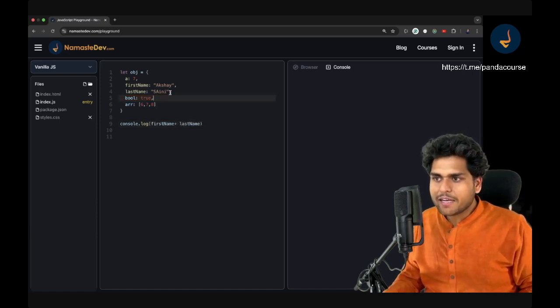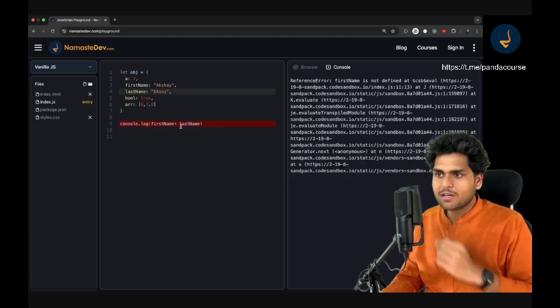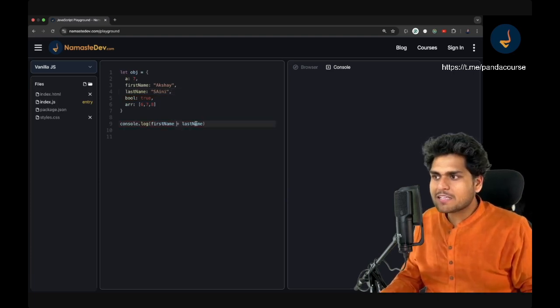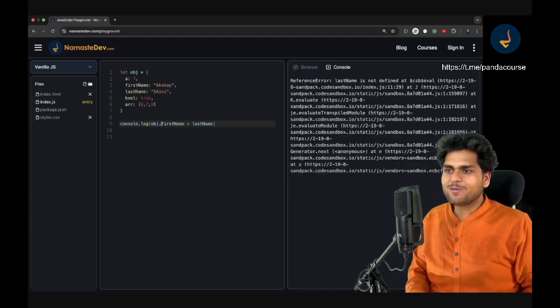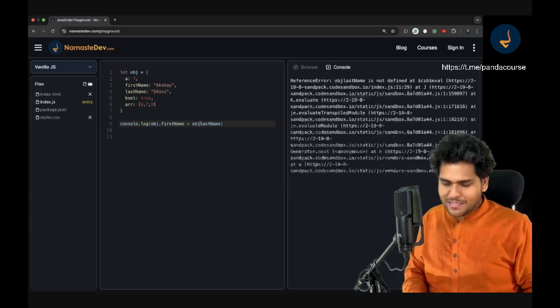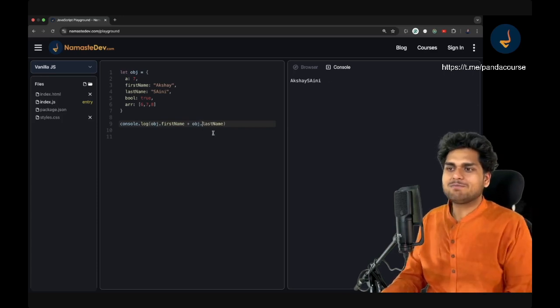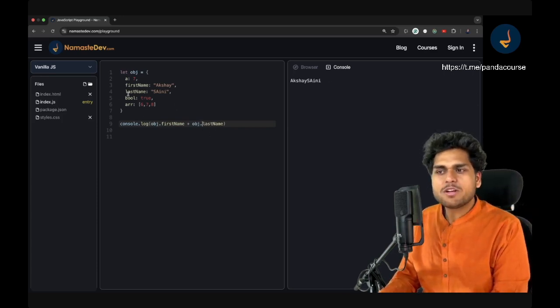Why is it giving an array? Okay, so I have not put a comma over here. If you don't put a comma, it will throw an error. If I do first name plus last name, it is giving me first name is not defined. Why? Okay, sorry, my bad. We have to do obj dot first name, because first name is not defined on its own, right? Obj dot last name. It gives me Akshay Seni. Do you understand it? This is known as objects, right?